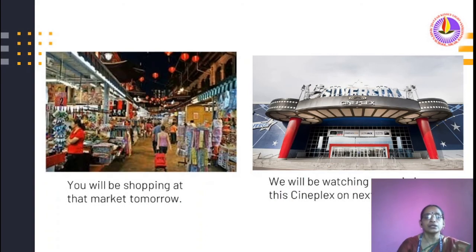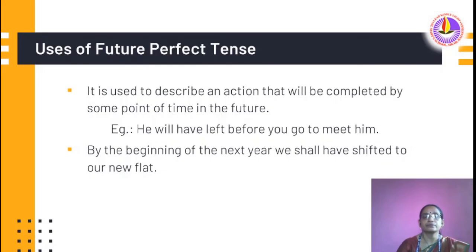You will be shopping at that market tomorrow. We will be watching a movie in this Cineplex next Friday. Uses of future perfect tense. It is used to describe an action that will be completed by some point of time in the future. He will have left before you go to meet him. By the beginning of the next year, we shall have shifted to our new flat.